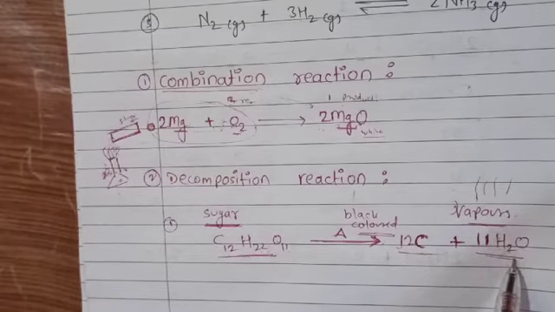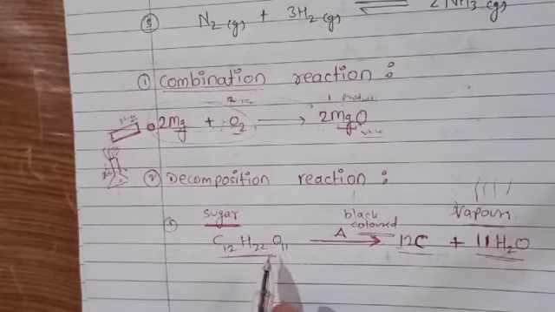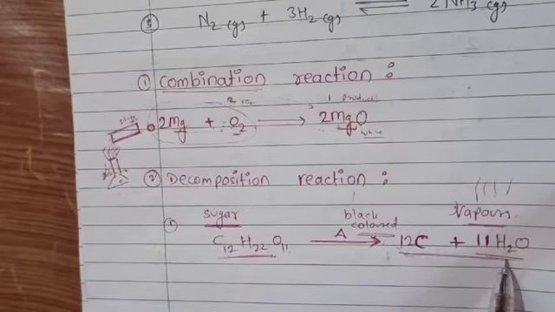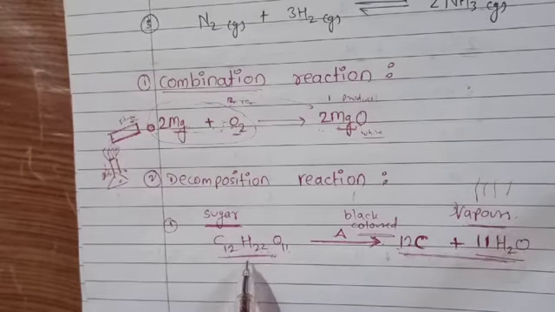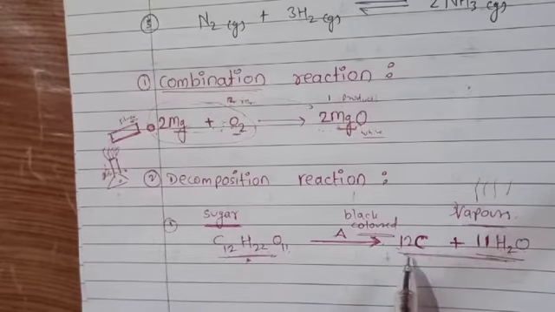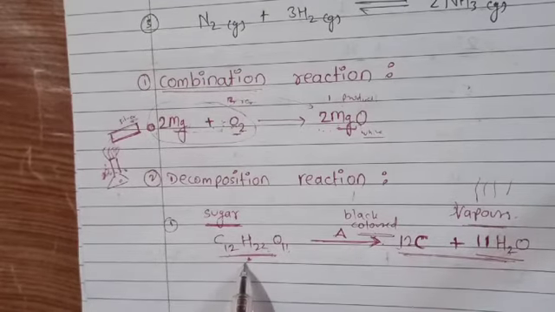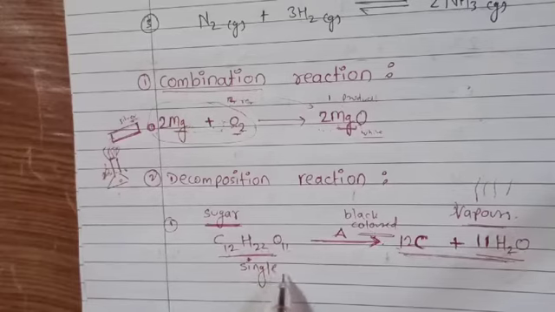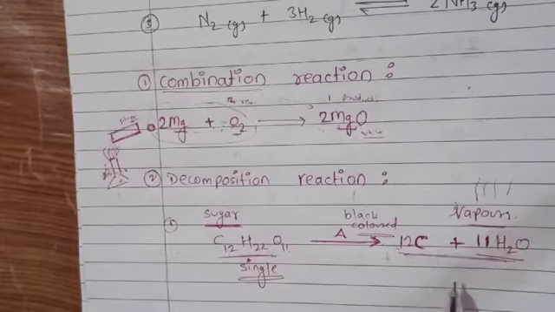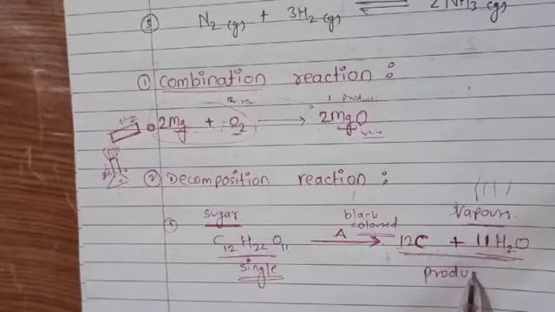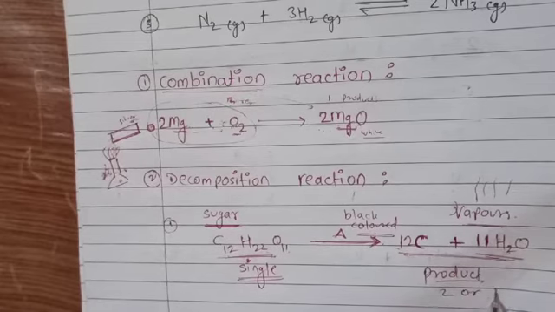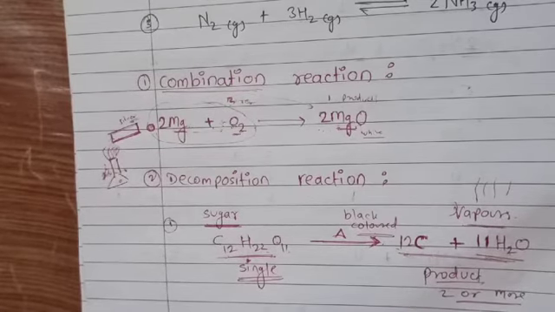When two or more products form from a single reactant, this is called a decomposition reaction. When the reactant is single and the products are two or more, then it is called a decomposition reaction.